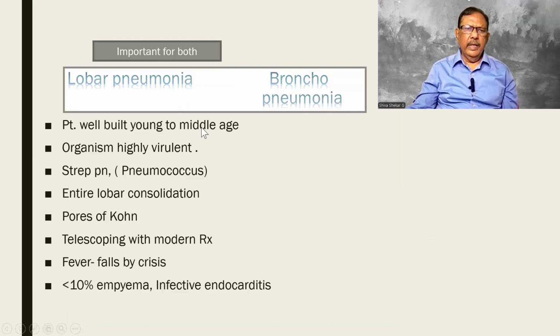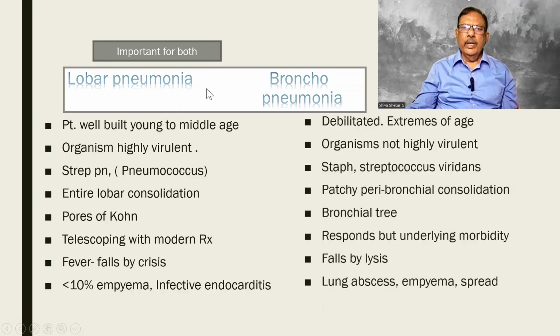Middle-aged or young, the organism is virulent, mainly pneumococcus, spreading through the entire lobe via the pores of Kohn, and sometimes you find it is telescoping. Forget it for the time being. Less than 10% can develop empyema or infective endocarditis.